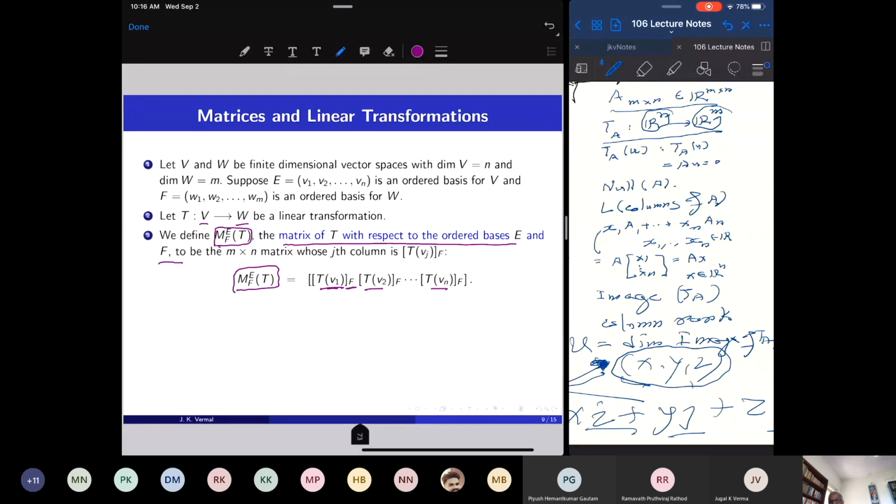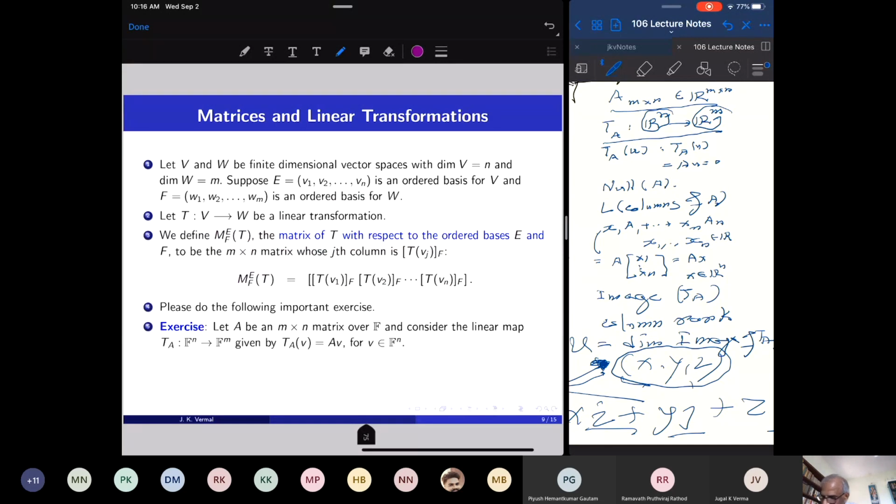So any computation that can be done with T can be done with this matrix also. I'll repeat what the matrix of a linear transformation is. Operate T on the ordered basis of V, take the coordinate vectors of TV1, TV2, up to TVN with respect to the ordered basis of W, and that is the matrix of T when we have fixed E and F as the bases of the domain and codomain.